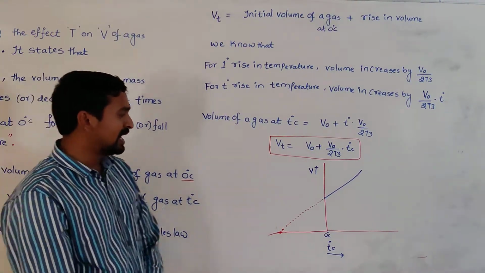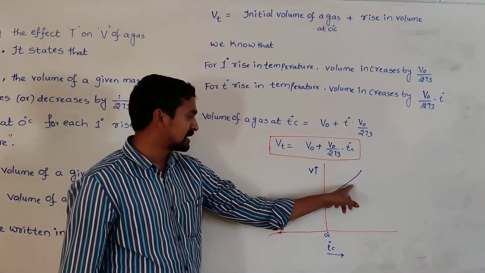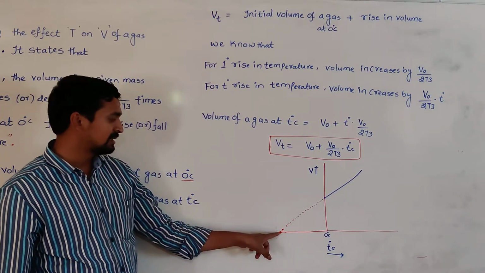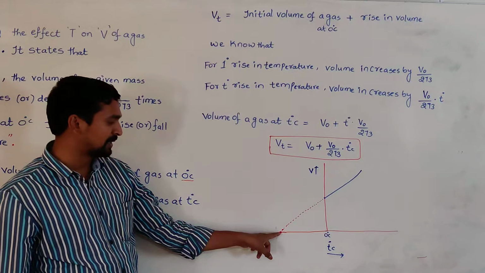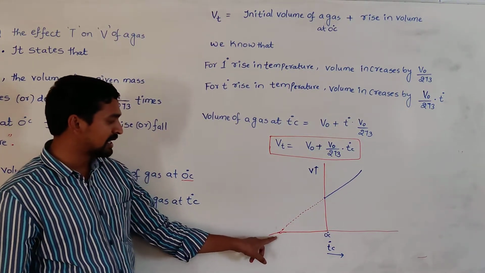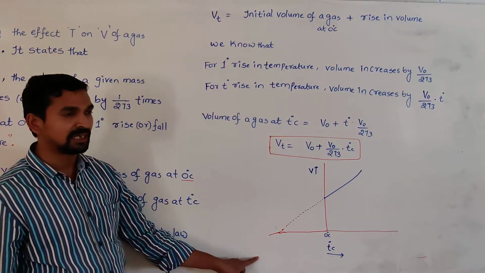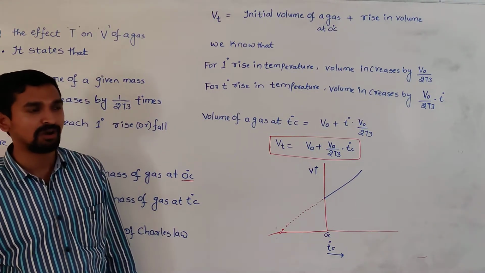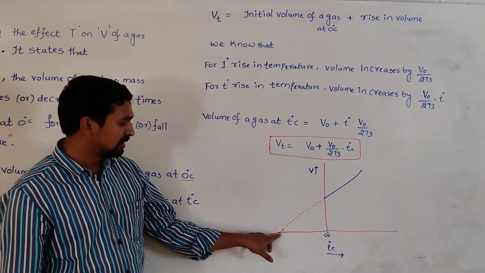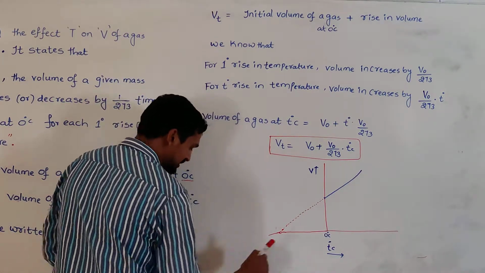That means whenever we draw a plot of volume versus temperature, we get a straight line. Whenever this straight line is extrapolated toward the lower temperature, it touches the horizontal x-axis at a particular temperature. That clearly indicates the volume of a gas becomes zero. On further decreasing the temperature, the volume of a gas becomes negative. But in reality, physically, a volume of zero or a negative volume has no meaning.